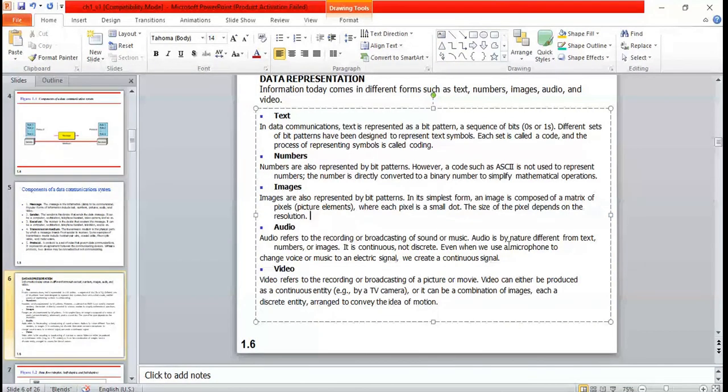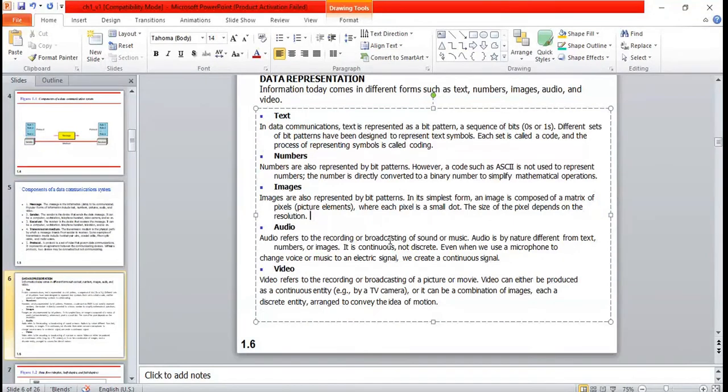It can be continuous. The data it sends will be in the form of a continuous wave. Just remember the sine wave. Audio is represented in the form of a sine wave. It is not discrete. Discrete means 0 or 1, where you can see sudden changes in the value. Audio is always represented in the form of continuous values. So you will come to know the meaning of